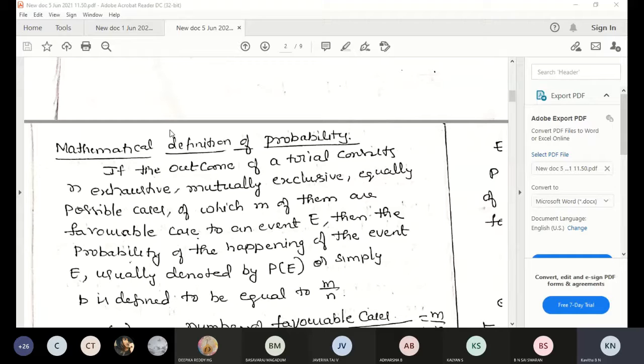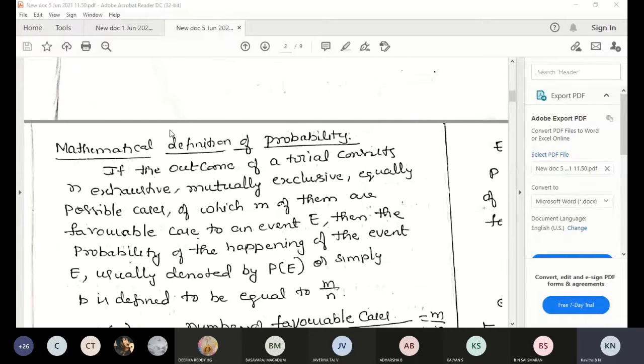Then I want only head. The event is that I want only head. Then only head here means HH. This is the number of favorable cases. Here only one is there.